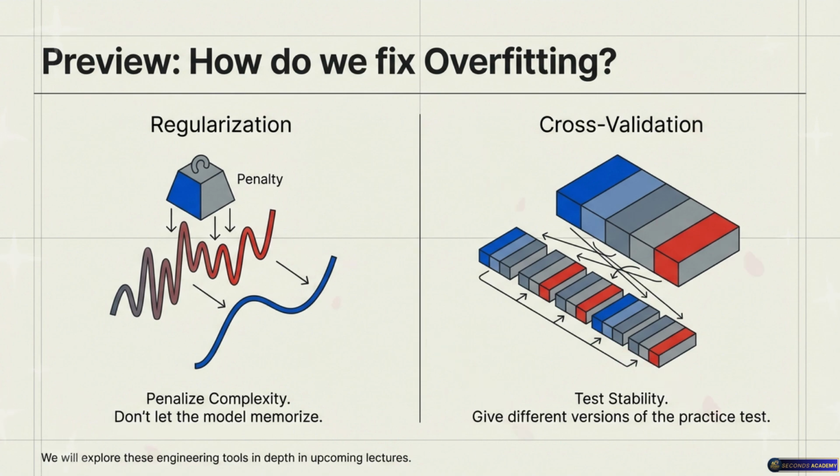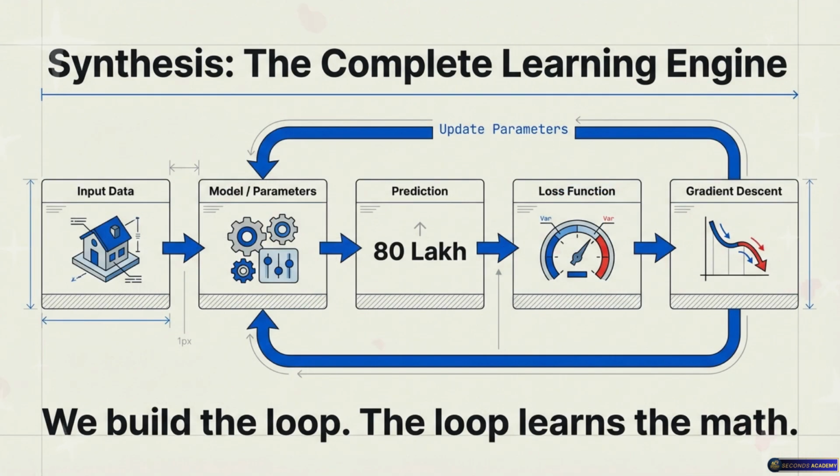Exactly. Perfect. So let's bring it all home for the listeners. Synthesize this for us. What is the one mental machine loop we need everyone to walk away with today? It all comes down to 4 strict mechanical steps. Step 1, prediction. The model takes the inputs and makes a guess using its current, possibly random, weights. Step 2, loss. We calculate the exact error using our disappointment meter, often squaring that error to heavily punish the really large mistakes. Right, the mean squared error. Step 3, adjust parameters. We use gradient descent, that mathematical sensitivity check, to feel the slope and find the exact direction downhill to reduce the error.